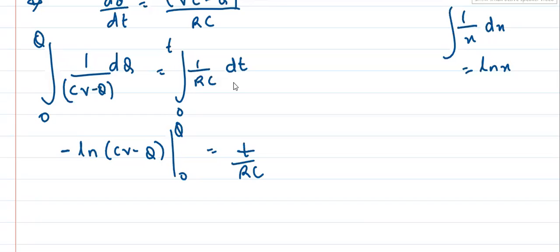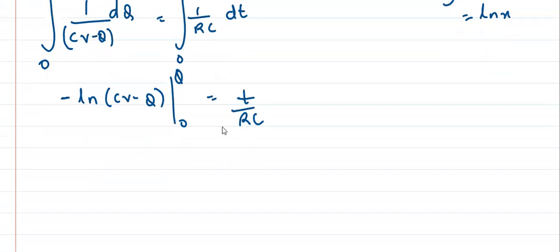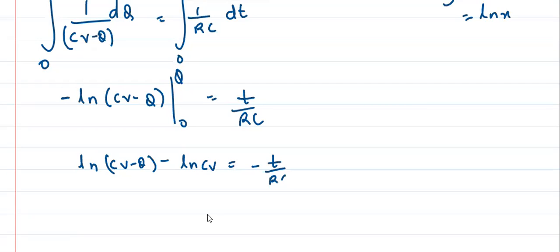Okay, derivation is important for boards, right? So if you put the value, take minus this side. So it is ln upper, which is CV minus q only, minus lower limit. If you put q equal to 0, we will get ln CV. And this is equal to minus t by RC.